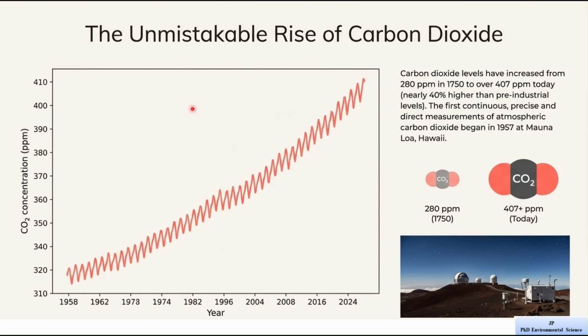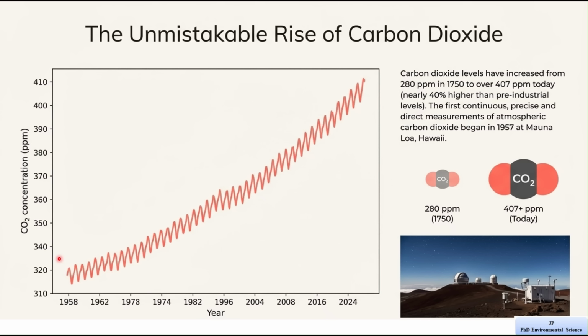Now we are looking at very strong evidence of climate change. This slide shows the unmistakable rise of carbon dioxide in the atmosphere. First, look at the graph on the left side. This graph shows carbon dioxide concentration over time. The horizontal axis represents the year, starting from around 1958 up to recent years, and the vertical axis represents the amount of carbon dioxide in the atmosphere measured in parts per million.